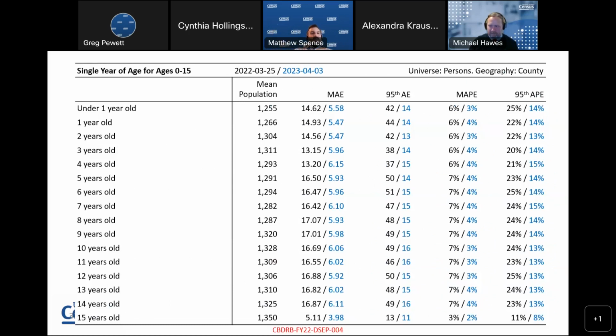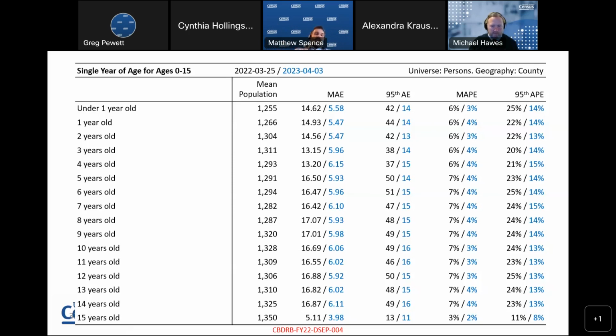This is just showing that we've heard from many stakeholders and data users that single year of age is extremely important for things like school district planning and other cases, even at the county level. So we did a lot to increase the privacy loss budget for those particular cases, without sacrificing confidentiality, without sacrificing privacy, and we were able to achieve a substantial reduction in the amount of noise, a substantial increase in the amount of accuracy.